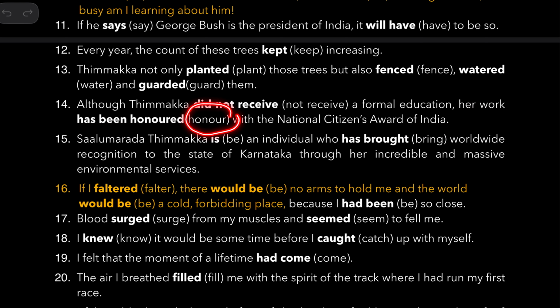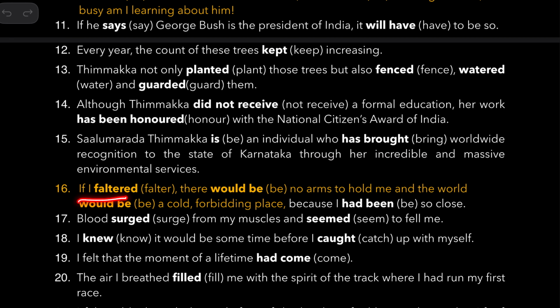See here, this is very confusing. You need to remember the answer. Salumarda Timmaka is an individual. See, this keeps coming. Is an individual who has brought worldwide recognition to the state of Karnataka. See here, has brought for this word, through her incredible and massive environmental service.